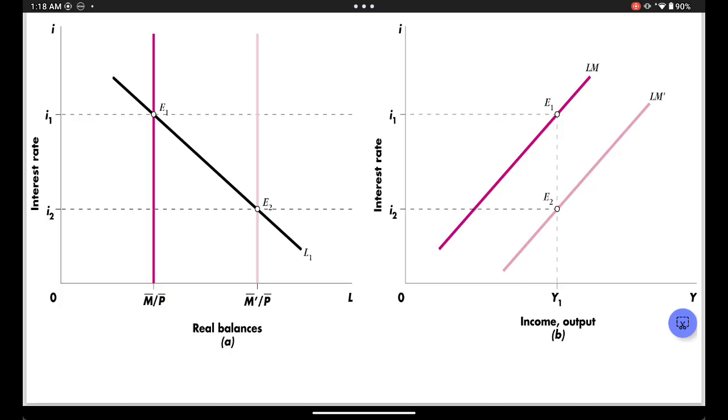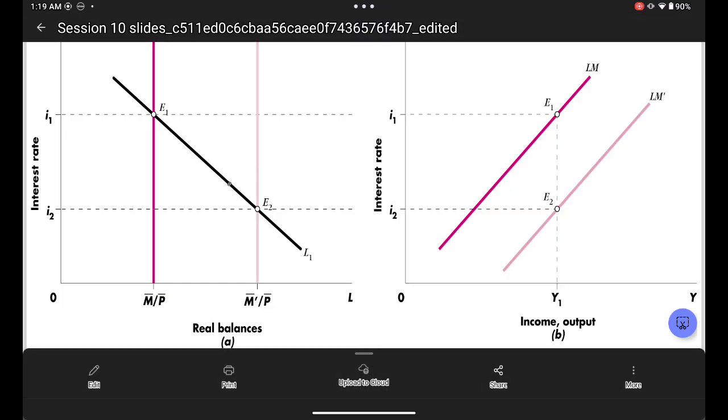I told you, if bond price goes up, the interest rate must go down. If interest goes up, bond prices must go down. They have an inverse relationship, opposite. Because the bond price will go up since people have a lot of money over here, the interest will go down. Therefore, E1 will go along this black line to this equilibrium. That's the answer.